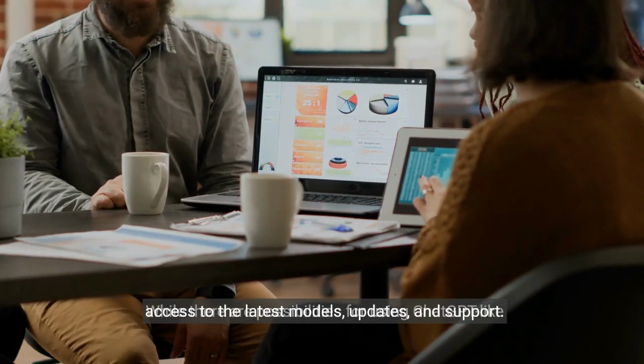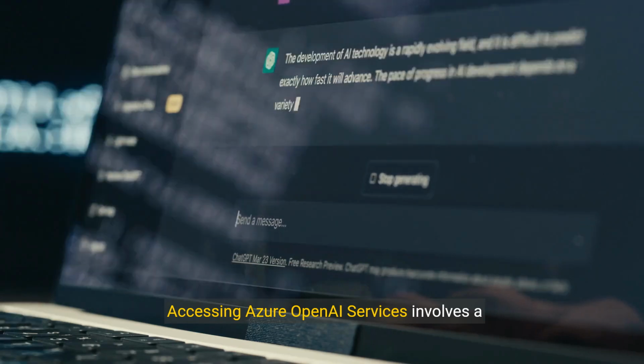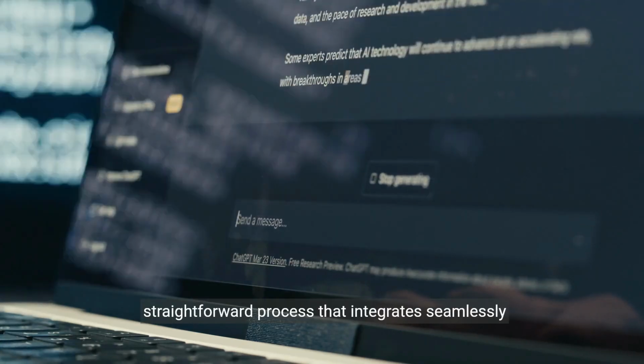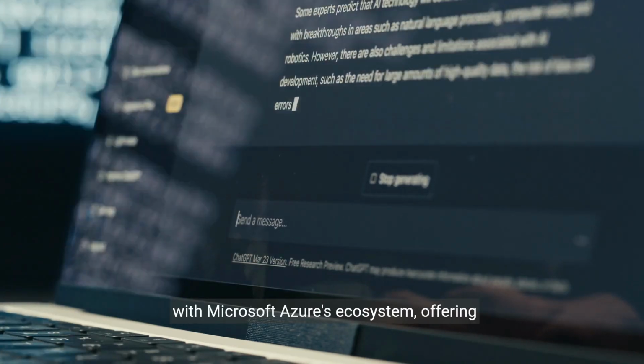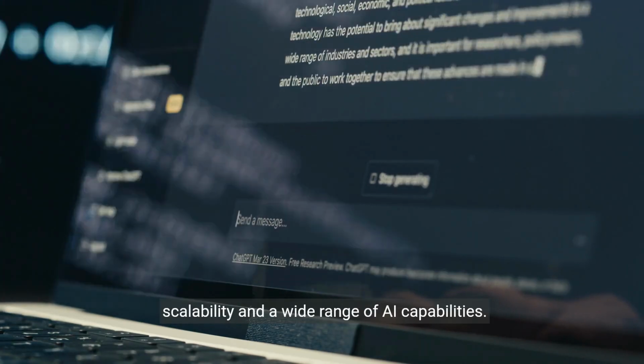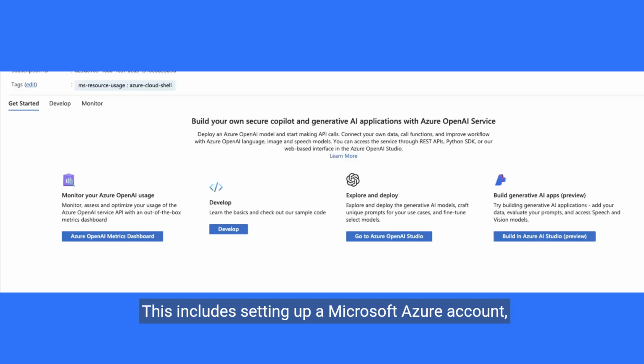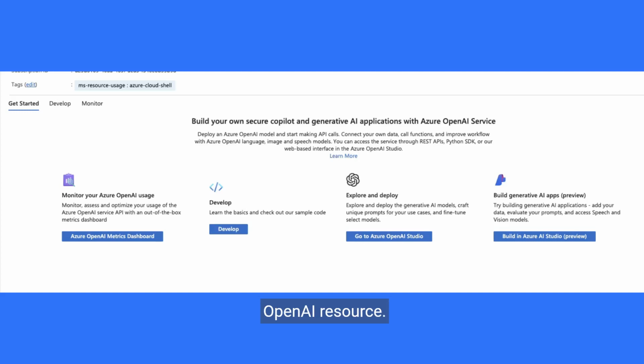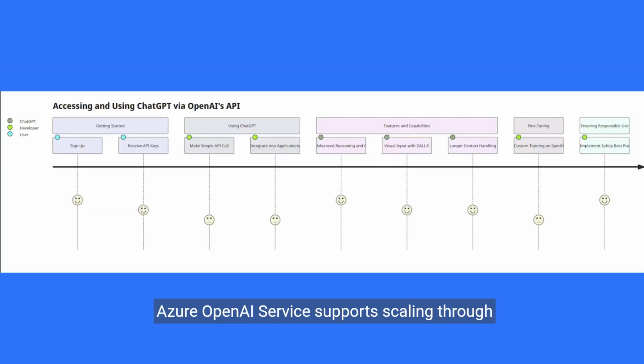Accessing Azure OpenAI services involves a straightforward process that integrates seamlessly with Microsoft Azure's ecosystem, offering scalability and a wide range of AI capabilities. This includes setting up a Microsoft Azure account, activating a subscription, and creating an Azure OpenAI resource. Azure OpenAI service supports scaling through elastic compute resources, global availability, managed service, and customization and fine-tuning of models on specific tasks or domains.